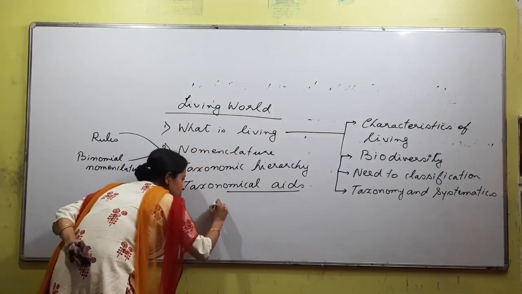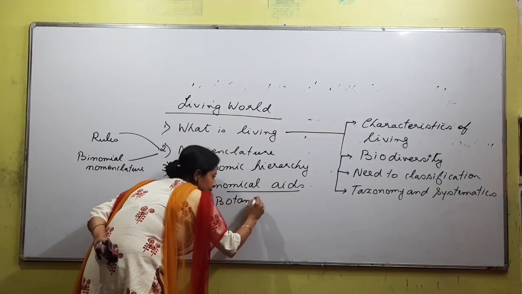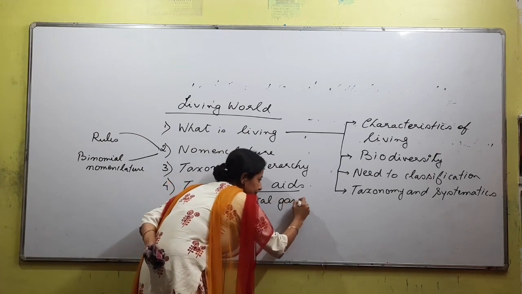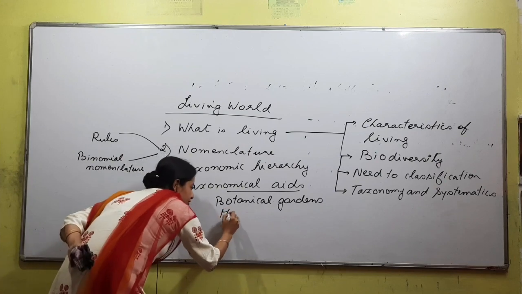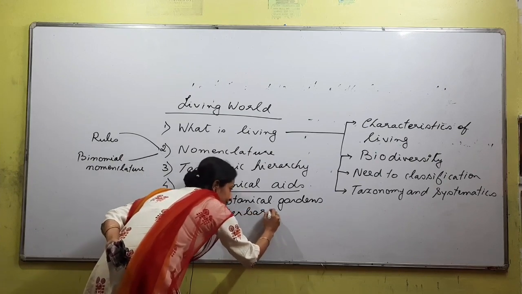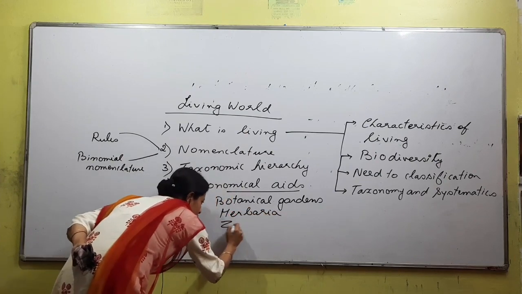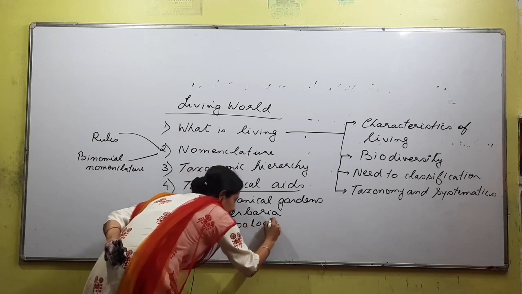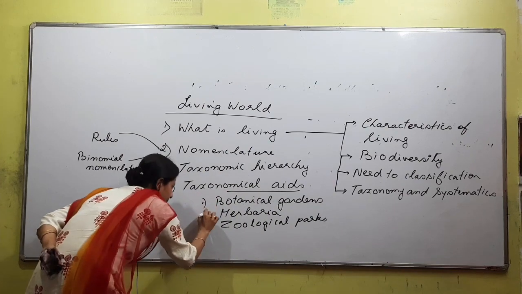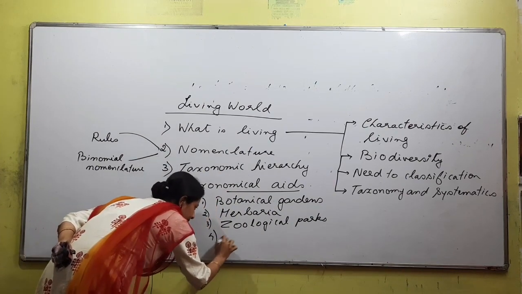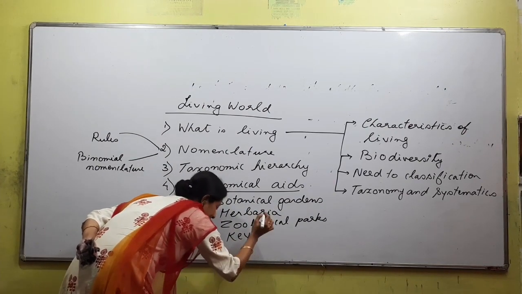We have to talk about botanical gardens, right? You have to talk about herbaria, zoological parks, and fourth is something called keys.